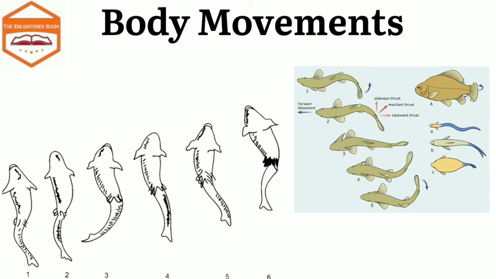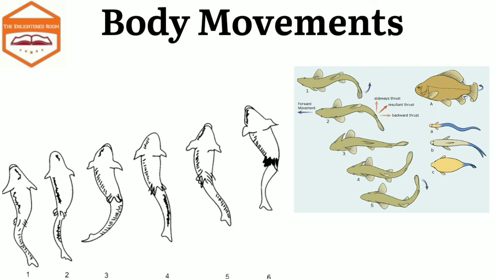The fins on the body of fishes help maintain the balance of the body and direction while swimming. They also act as brakes when the fish needs to stop on the way. The tail fin acts like a rudder that helps the fish to change the direction while swimming.